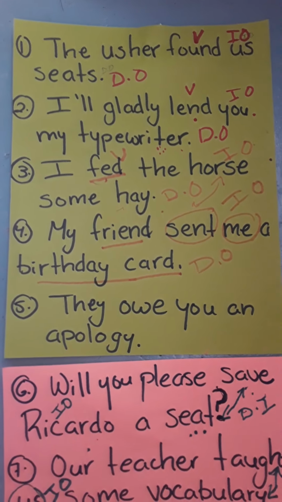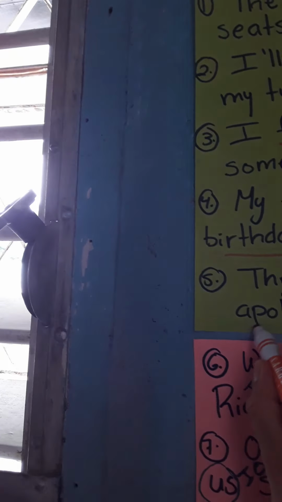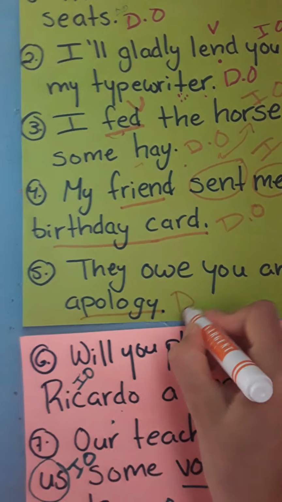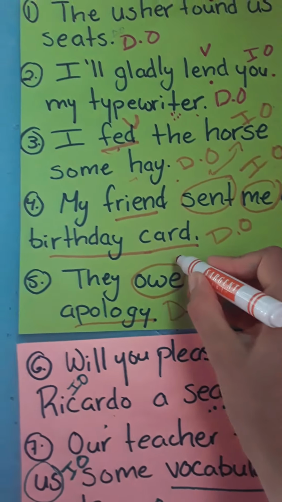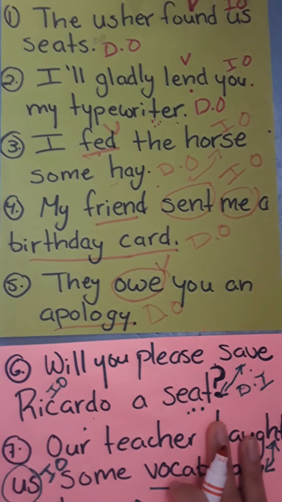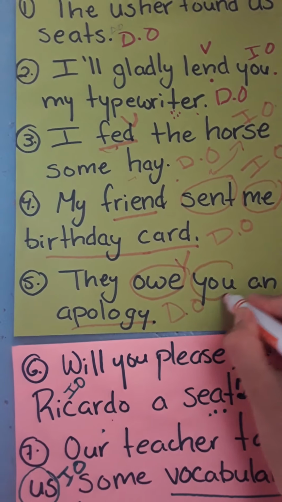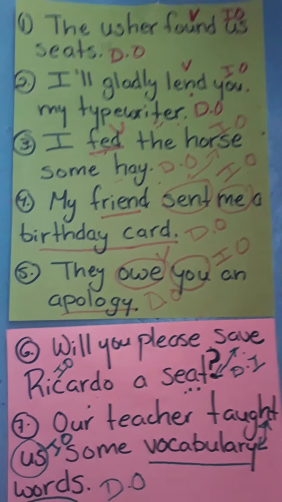And the last one, they owe you an apology. They owe what? An apology. Direct object, direct receiver of the action verb owe. And they owe an apology to whom or to what? Indirect object, indirect receiver. To you, the pronoun you.